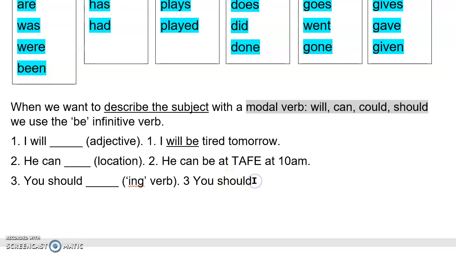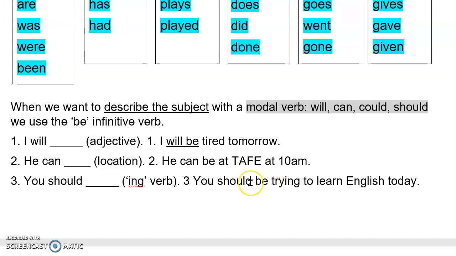You should be, what's the verb? An ing verb we could put. You should be trying to finish your homework. Or you should be trying to learn English today.